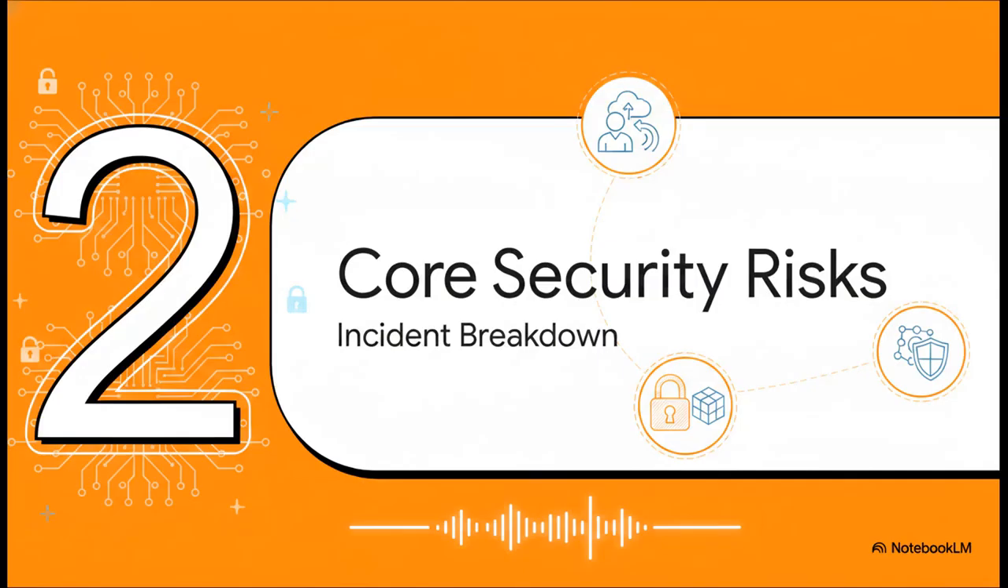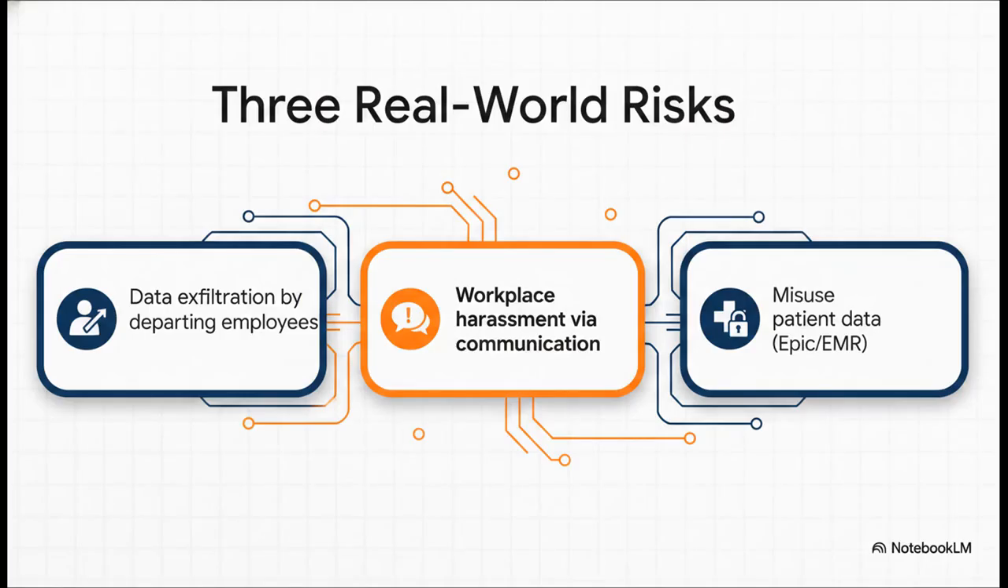Moving right along to Section 2, 3 core security risks. Let's do an instant breakdown based on public reports and lessons learned across the industry. This reveals 3 primary enterprise targets. First up, data exfiltration by departing employees, basically folks taking proprietary data right before they jump ship for a competitor. Second, we have communication stressors. Think targeted harassment or extremist language on corporate channels. Those are very often direct precursors to physical or digital sabotage.